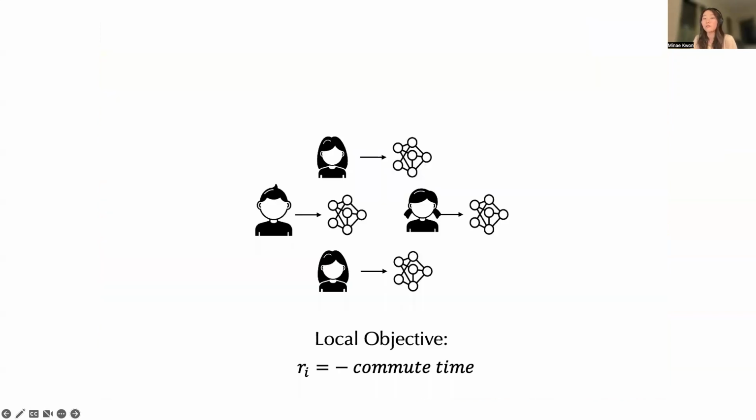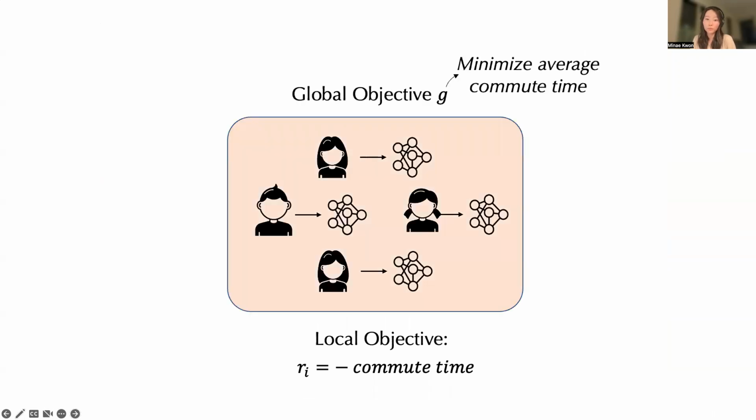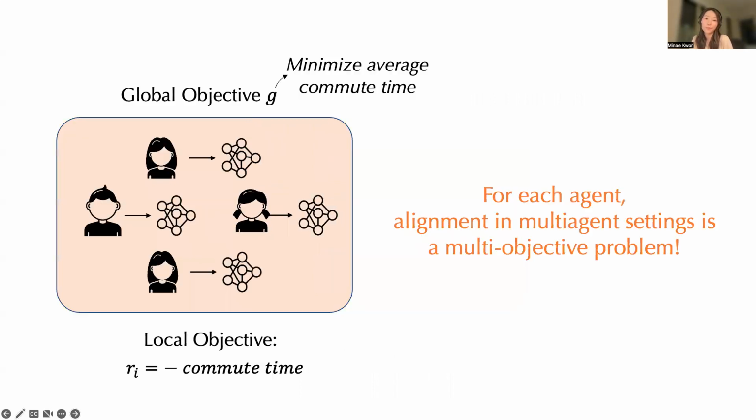This result is not a result of reward hacking or suboptimal driving policies, but a direct result of rational behavior. So there's really a deeper problem here, where the solution is not to trivially improve the local objective or mitigate reward hacking. We argue that it's actually not enough to optimize for local objectives alone. Instead, each agent must optimize for a system-level global objective that measures some system-wide metric that we might care about. For instance, going back to the driving example, the global objective would be to minimize average commute time.